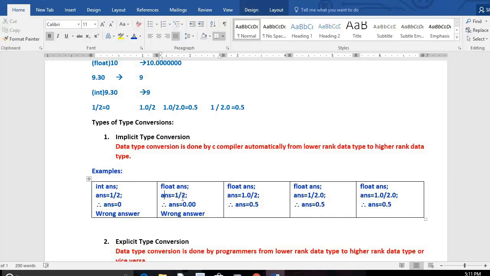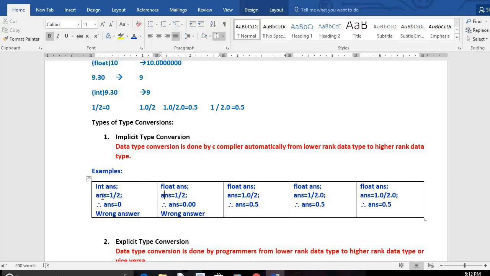RHS is giving us an integer value as result, but LHS is ready to receive the float value, but RHS is not giving it. What is 1 by 2? 0. 0 will be stored in answer. Even though answer is float, this part is giving us 0. That's why 0.00 will be the value inside the answer. This is also a wrong answer.